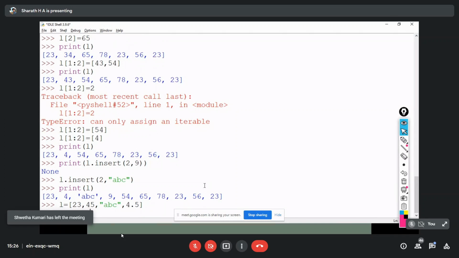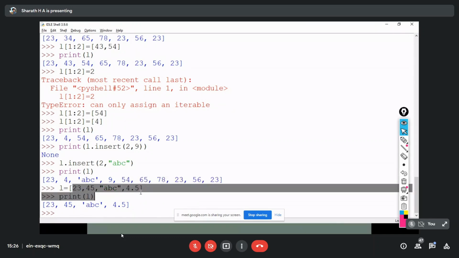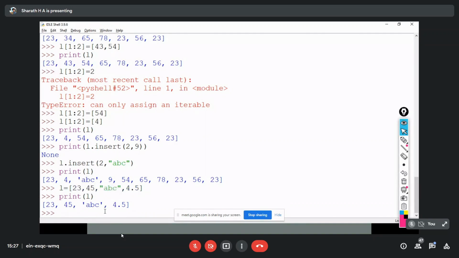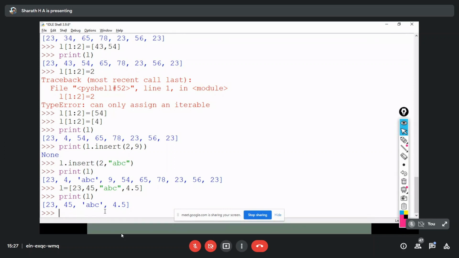Print L. If I print, I get the same values which I initialized L with. Now if I want to append, before printing I use L dot append.